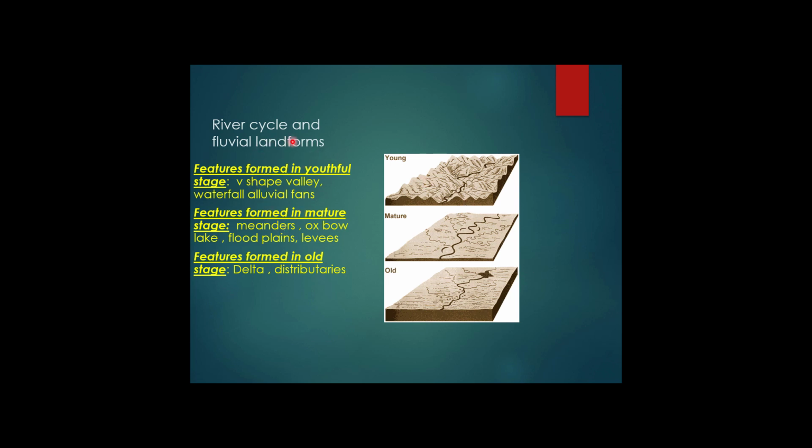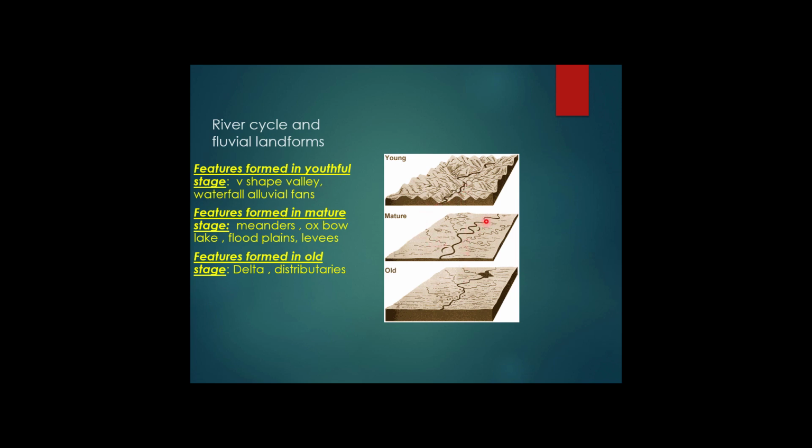You can see the river cycle and river landforms. This is the first stage, when the rivers are youthful in stage, or this is demarcated by the source of river where the rivers are getting originated. You can find a lot of distinguished features in this region, like V-shaped valley. You can see the shape of the mountains is V-shaped, and you can find a lot of waterfalls in this region, deep gorges.